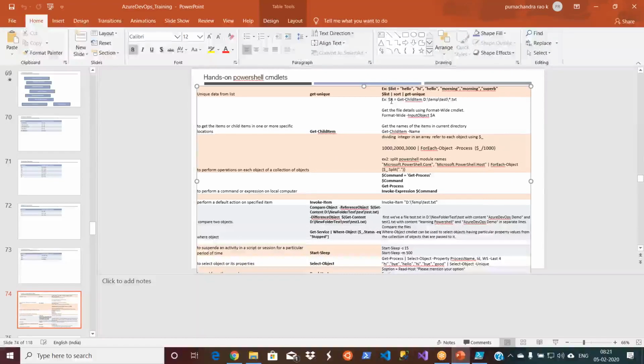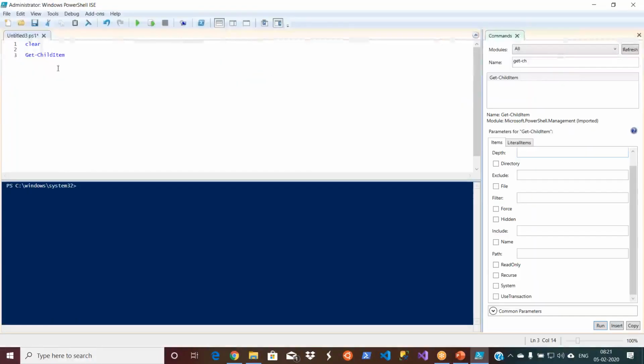Let me go ahead and take this example. I'll delete that one first. This is $a, I mean, it's a variable. We can give any name, it doesn't matter.